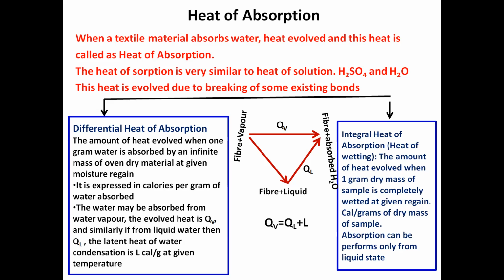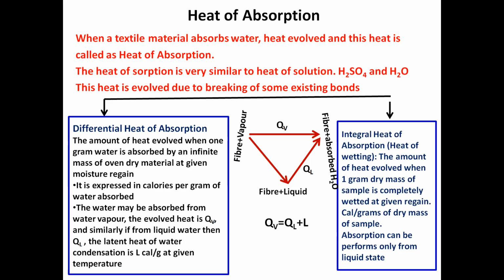Because it is absorbed by a mass of the material and 1 gram of water is absorbed. Suppose 5 grams of water is absorbed and this much heat is evolved, then the total heat will be divided by 5, so that will be calories per gram. This is differential heat of absorption.